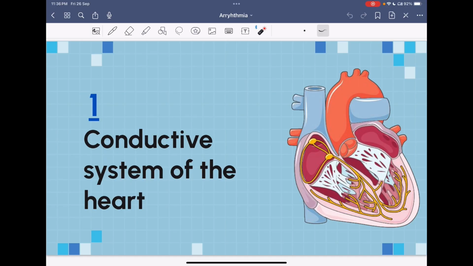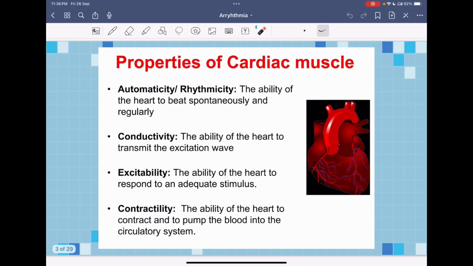Hello. Before starting, we should go over the main properties of the cardiac muscle. First of all, we should know that the cardiac muscle has the ability to beat spontaneously and continuously or regularly. Then it has the ability to transmit an excitation wave. Also, it has the ability to respond to any adequate stimulus. And finally, the main property of the cardiac muscle, which is its ability to contract and pump blood all over the body or the circulatory system.